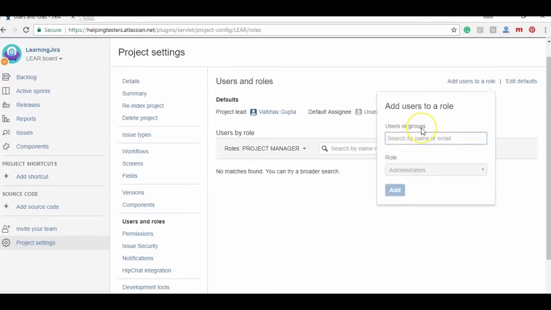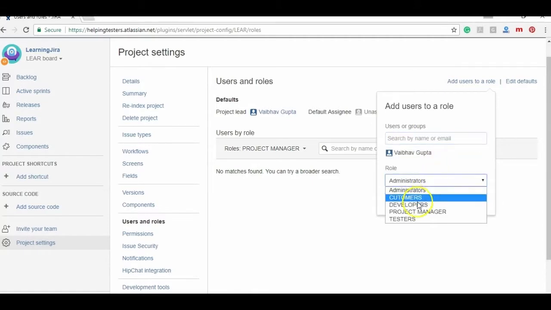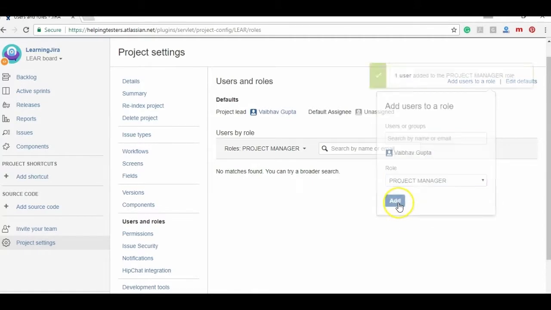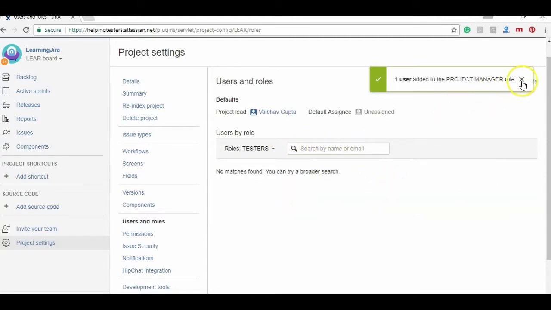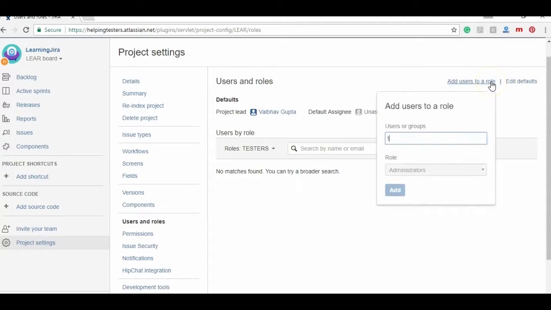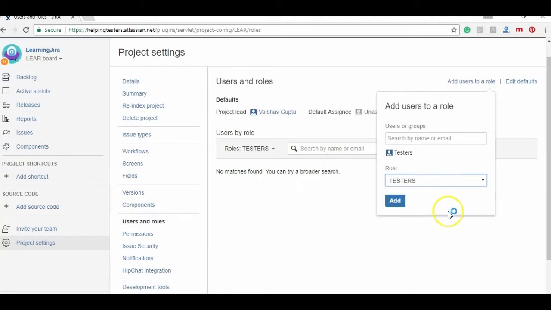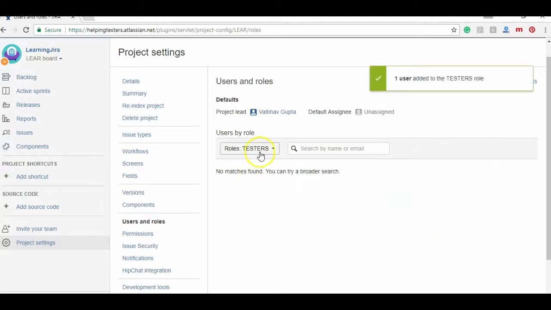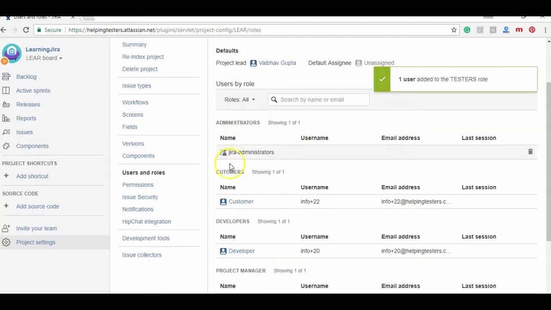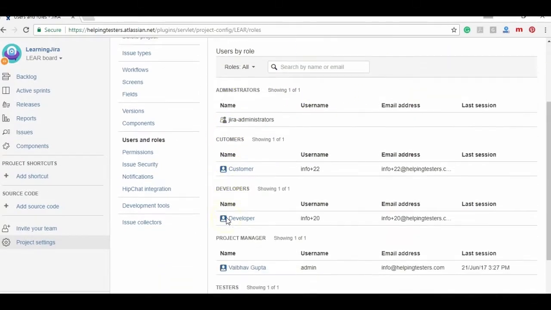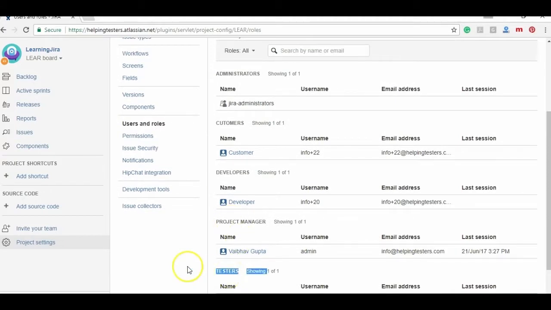So currently myself, that is Vaibhav Gupta, I am the administrator as well as the project manager and the tester. So we have a tester also and assigned to the role of tester. So let's go to the all and see, yes, we have administrator, customers, developers, project manager, testers. Okay, so we have all the roles associated.